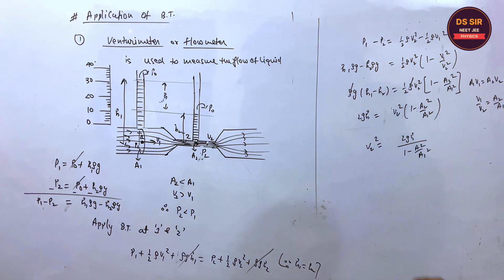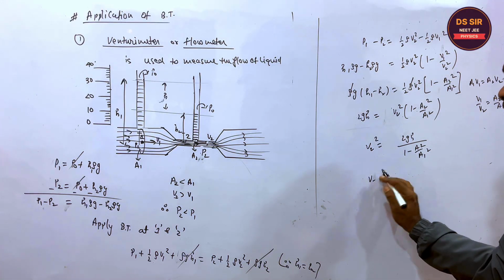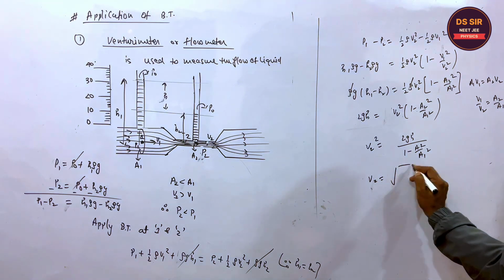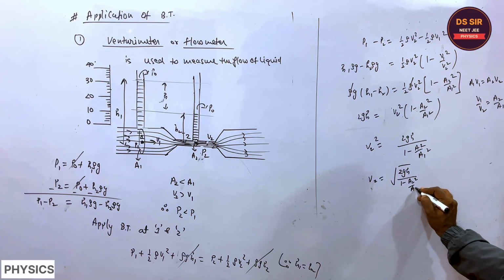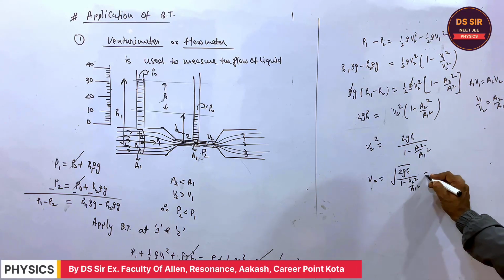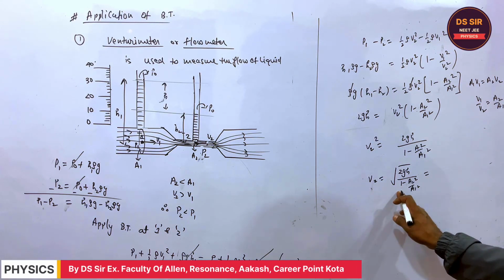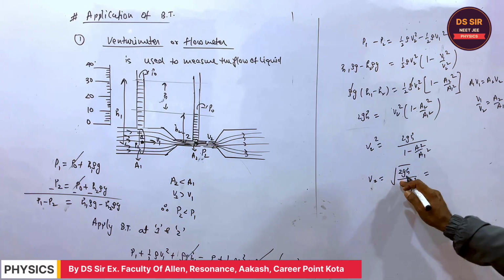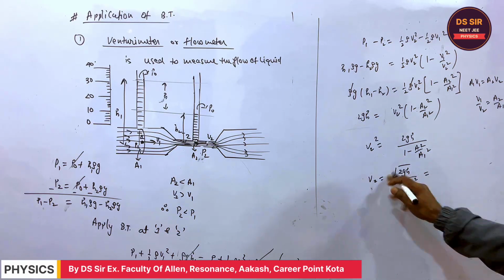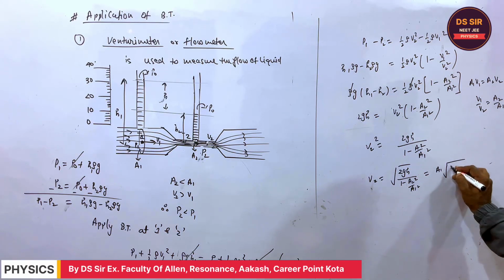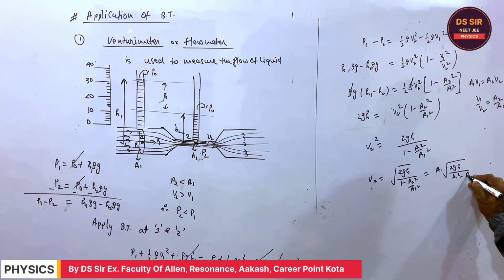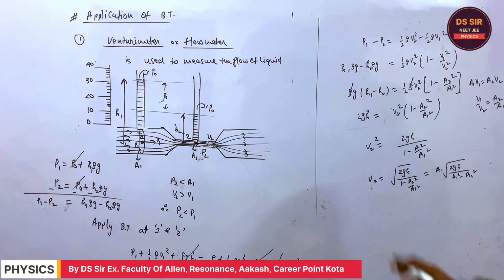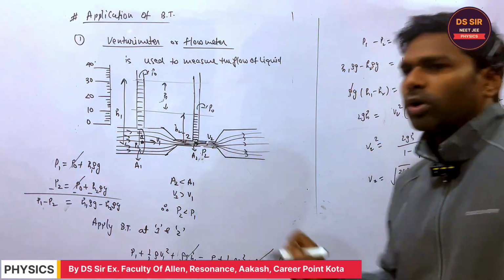Is it clear or not? If you take the square root, and take the LCM, A1 square goes in the numerator and comes outside. V2 is root over 2gH upon A1 square minus A2 square. So this is the velocity at this point.